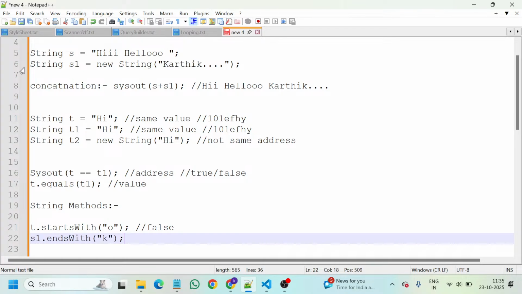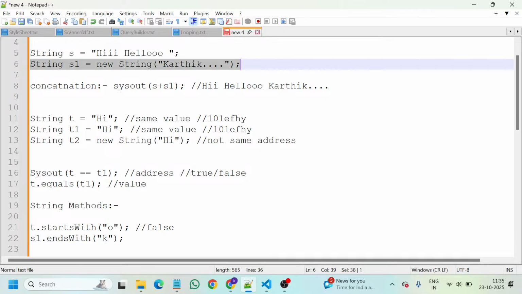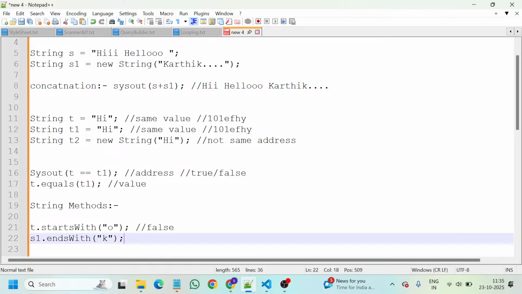Here the value of s1 is Karthik, and it ends with k, yet it will return false. Why false? There is a full stop over here, four full stops, and it is also a character. The last character I used is the full stop, not k, so it is false.